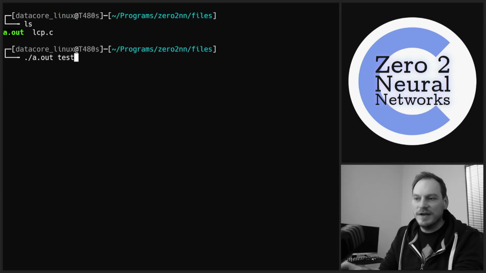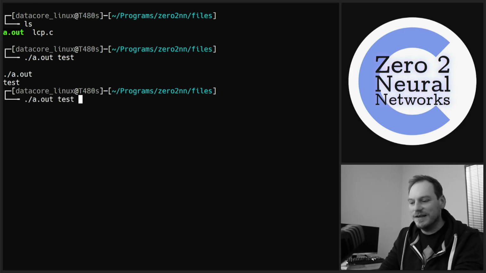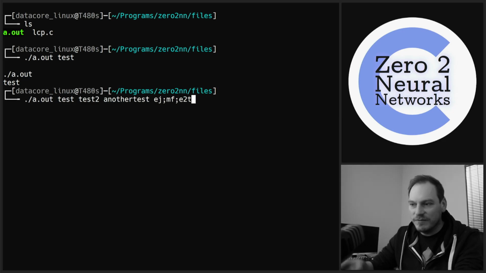Now if we run it with an argument, we print out the program name, and then the second argument is test, and then we can have test2, another test, and then just some random text.